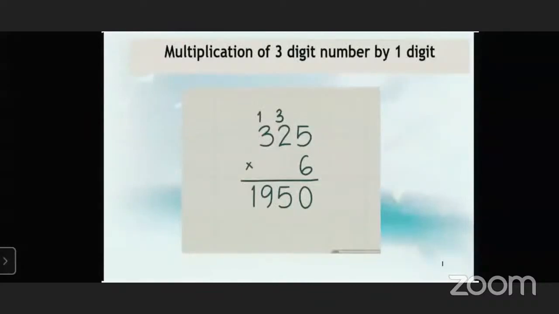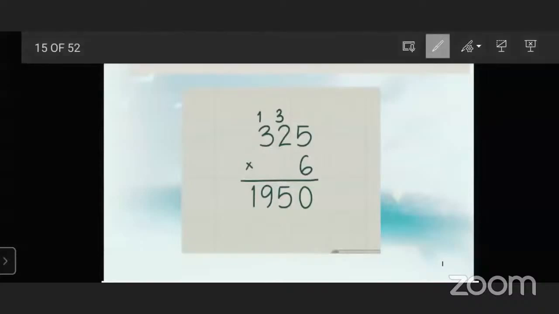Multiplication of a 3-digit number by 1-digit number. How to multiply a 3-digit number by a 1-digit number? It is a very simple operation. So how to multiply 6 by 5? So we have to learn the 6 table up to 5. 6 fives are 30. We put 0 here and 3 carry over.